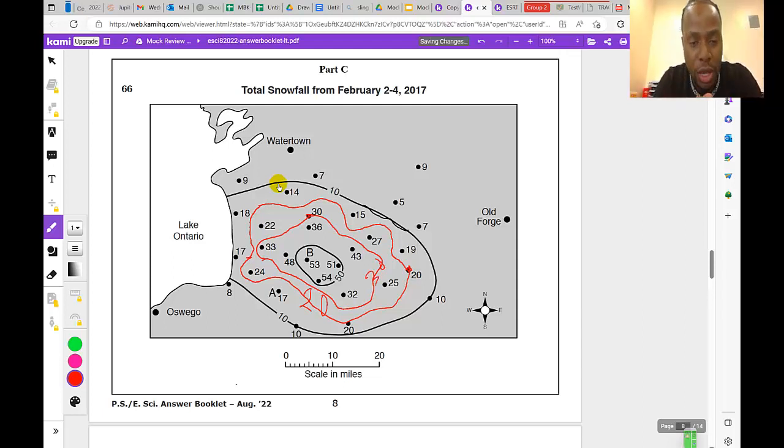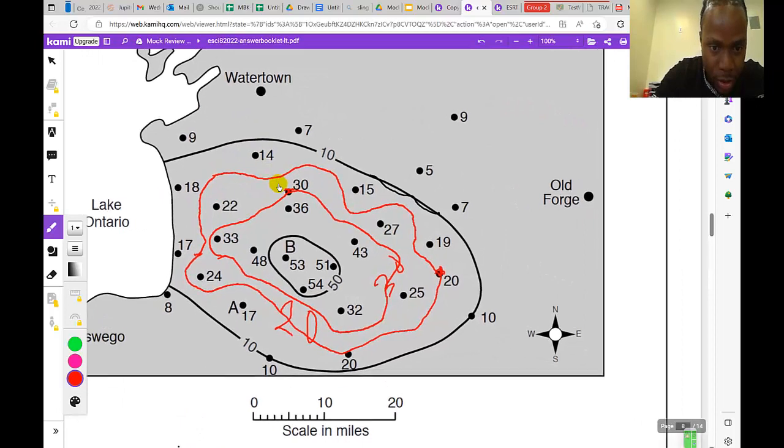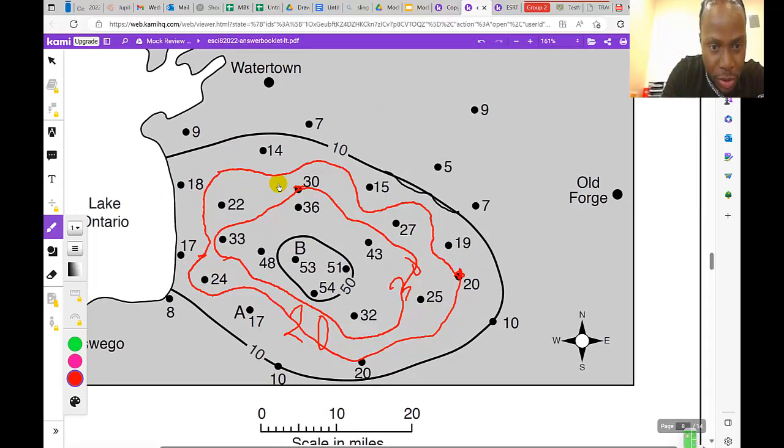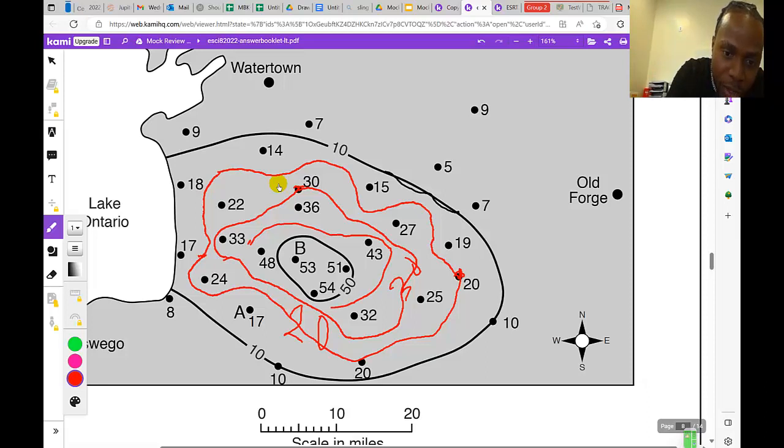Next I need to draw is 40. I can't see the specific number 40, so I'm going to guesstimate. 40 should be something between 33 and 48, so it's going to be something in between there. I'm going to follow that, and remember 43 is greater, so I'm going to include 43 on the inside. 33 is less, so I'm going to keep 32 outside, and I'm going to carefully hope I made it, and boom.